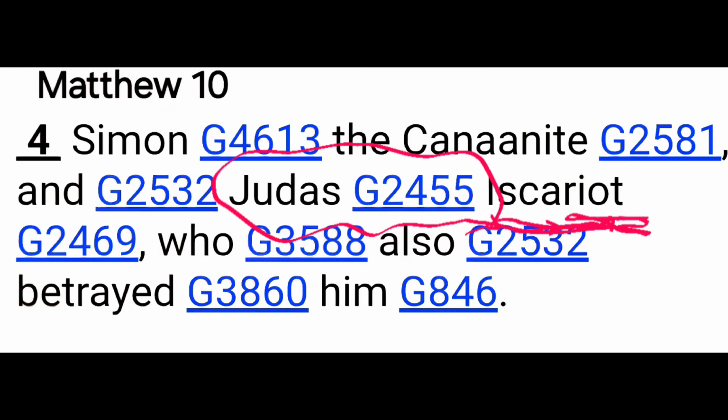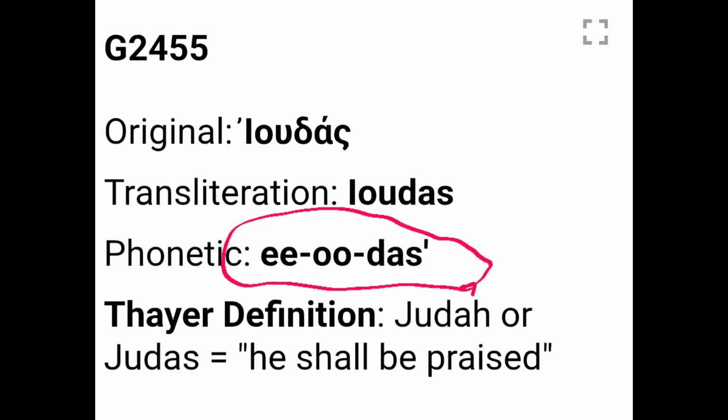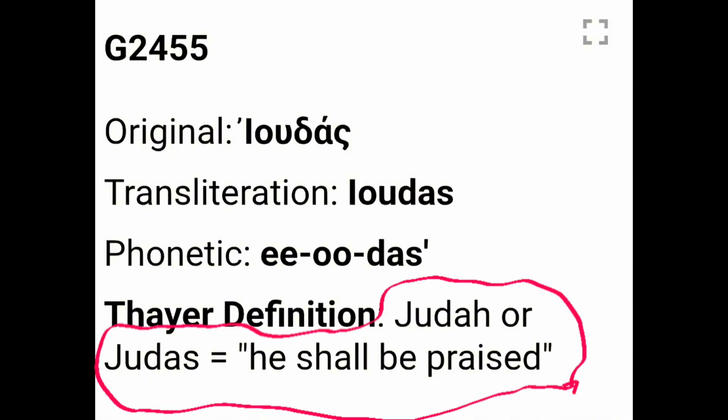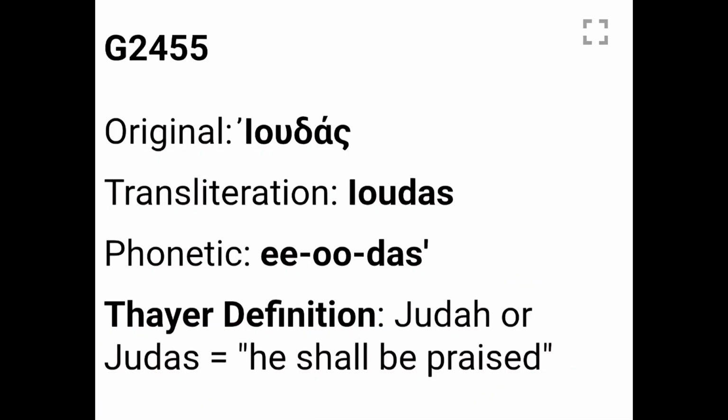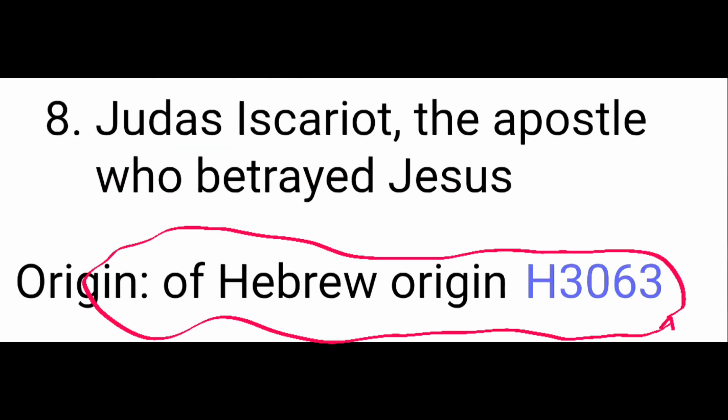So let's see what this word Judas means. This is the Greek form of Judas, and it has the meaning, he shall be praised. And it comes from the Hebrew origin of H3063.